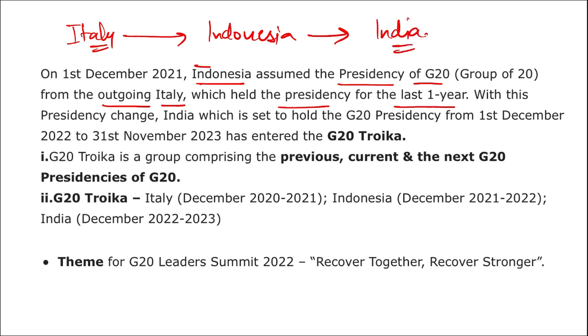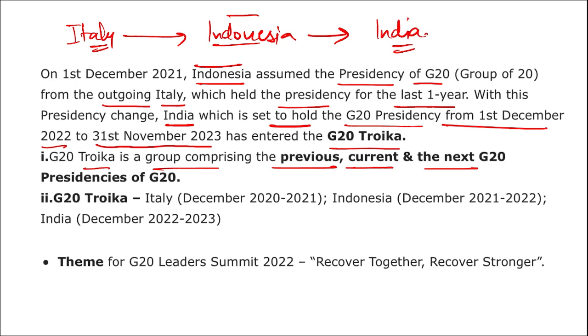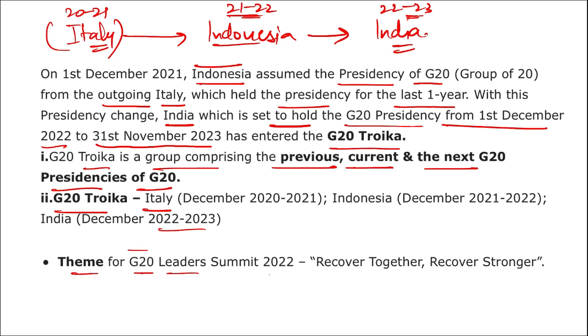So currently who is having the presidency of G20? Indonesia. With the presidency change, India, which is set to hold G20 presidency from 1st of December 2022 to 31st of November 2023, has entered the G20 Troika. G20 Troika is a group comprising the previous, current and the next G20 presidencies. As we mentioned here, Italy had it from 2020 to 21. For the year 21 to 22, Indonesia will have the presidency, and from 22 to 23, India will have the presidency.